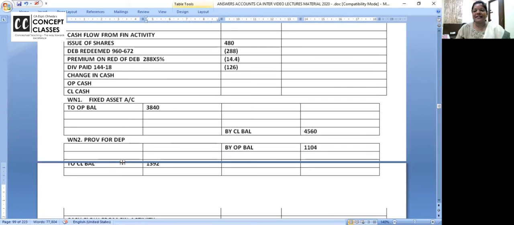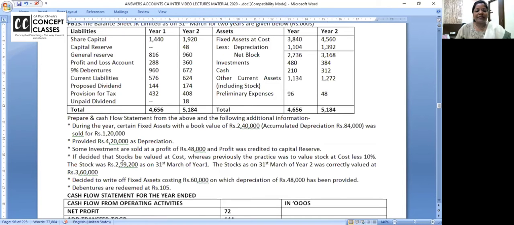Now look at the screen and we will write: during the year certain fixed assets with a book value 240, accumulated depreciation is 84, was sold for 120. Now listen to me carefully. Sales value is 120. Okay, but WDV has to be calculated, right? You can't say original cost 240 sold for 120, right? So whenever an asset is sold, I taught you 84,000 depreciation is of no use, right?